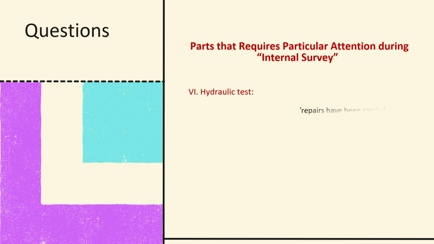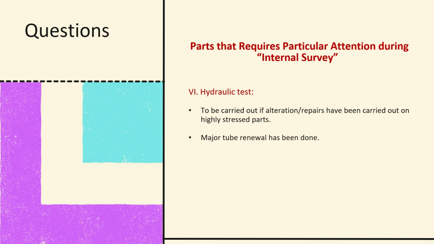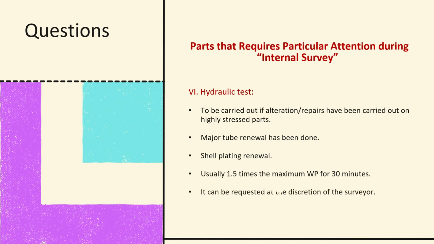Hydraulic test. To be carried out if alteration or repairs have been carried out on highly stressed parts. If there is a major tube renewal, it has to be done. Shell plating renewal. This is done usually at 1.5 times the maximum working pressure for at least 30 minutes. It can be requested at the discretion of the surveyor if he needs.